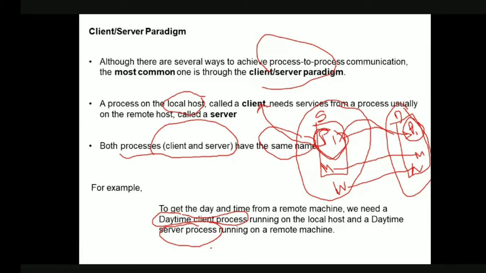See, when I am communicating with, let us say, www.google.com, my client is communicating with the Google server. I don't know presently what the exact location of the Google server is, so I don't know the place. That is the reason I call it a remote machine. So my client has to connect with the server. These two processes must have the same name. This is how the client server paradigm must work.